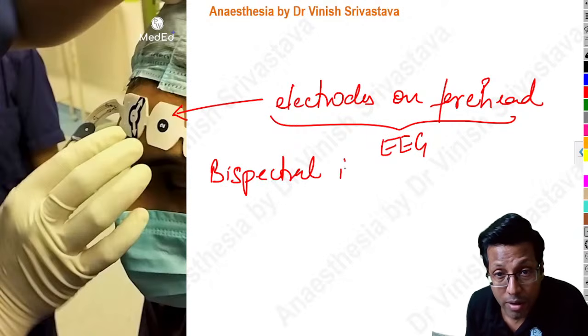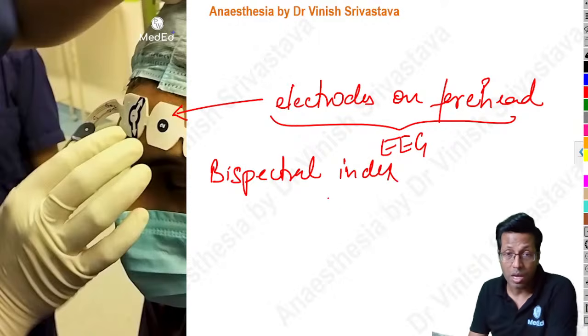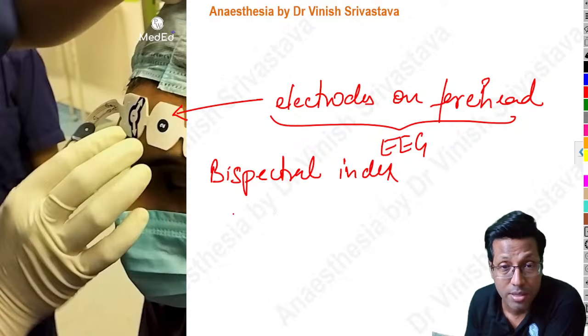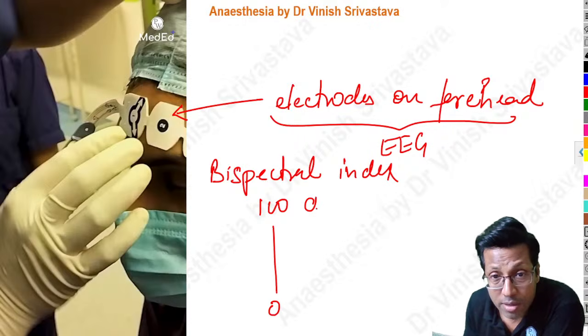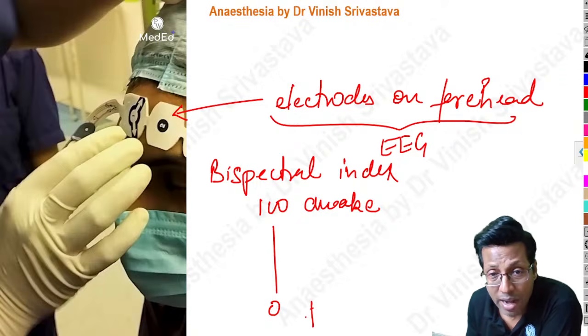This bispectral index is basically a monitor which tells you about the patient being conscious or unconscious, awareness during anesthesia. It gives you a numerical value between 100 to 0. If a patient is awake, it will give you a value of 100. If a patient is deep in coma, with a flat line EEG, the value will be 0.